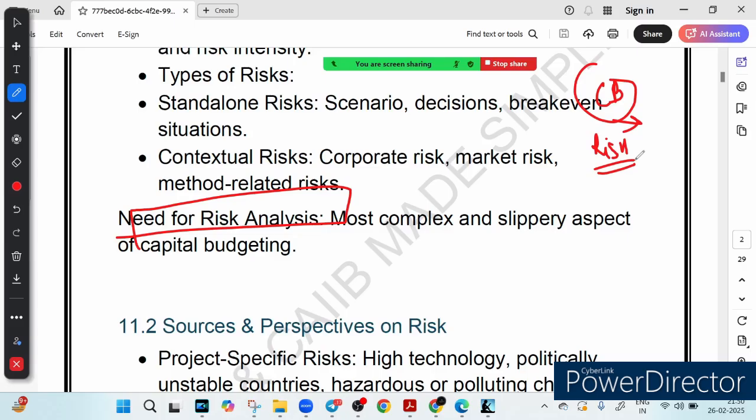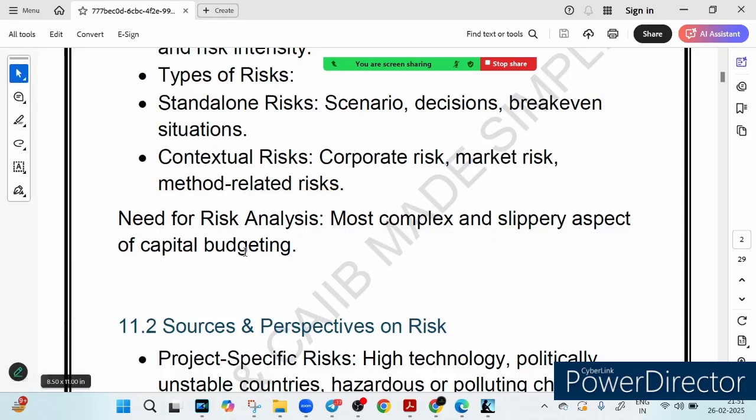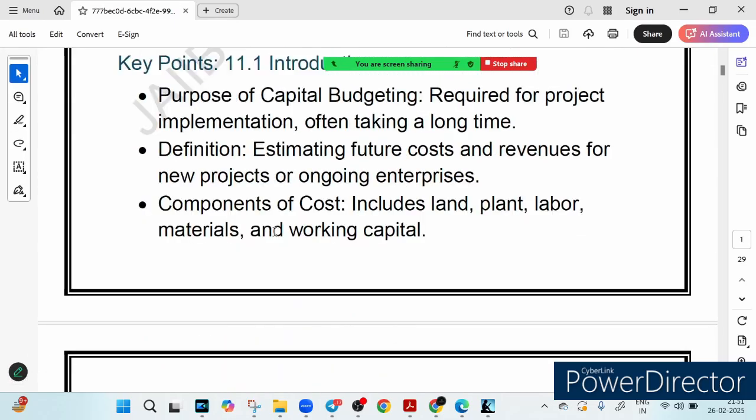So in simple words, let's summarize whatever we have talked about. We have discussed that capital budgeting is like planning a road trip. You check your budget, you estimate fuel cost, you plan routes, and prepare for uncertainty like bad weather or roadblocks. The better your planning, the smoother the journey. Let me remind you what questions we have answered. First question, what is capital budgeting and why does it matter? The answer was how much it will cost, how much you will earn, whether it is worth the risk. That is exactly what capital budgeting helps with.